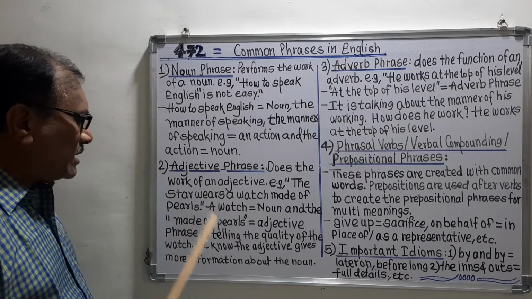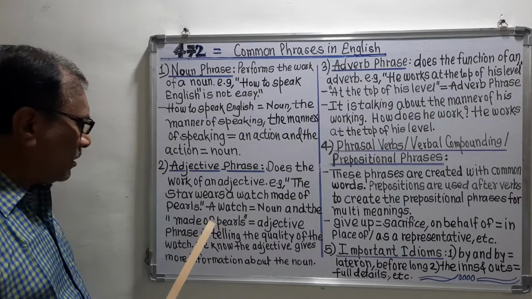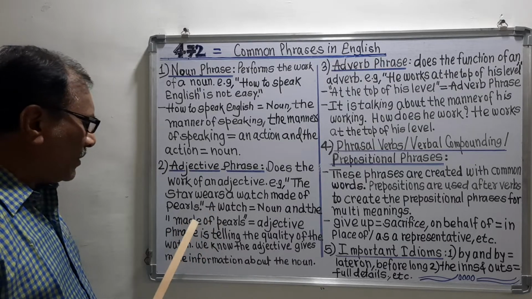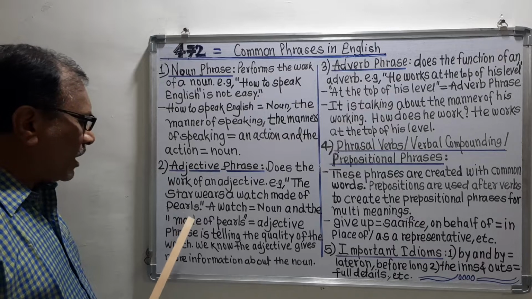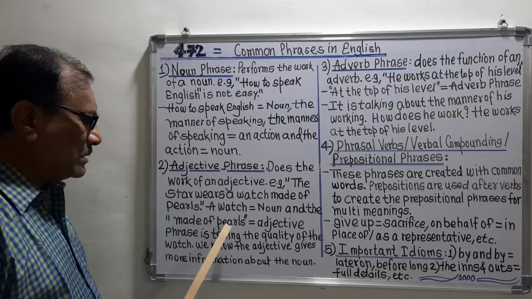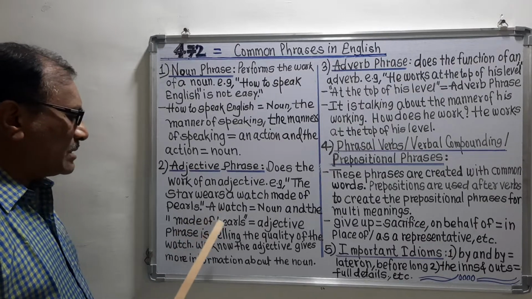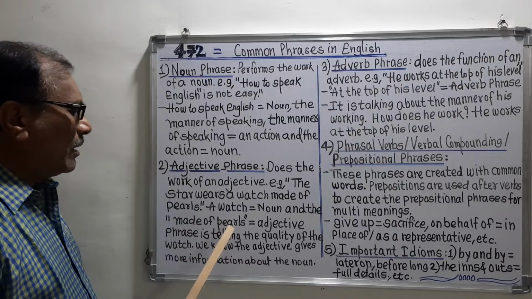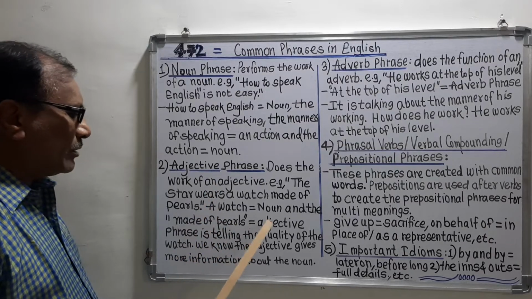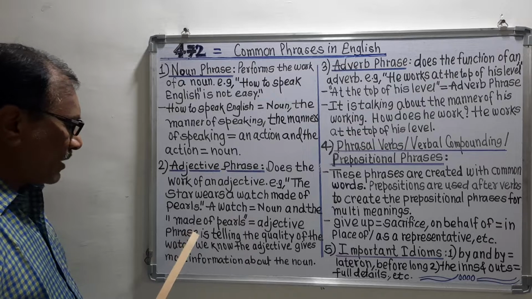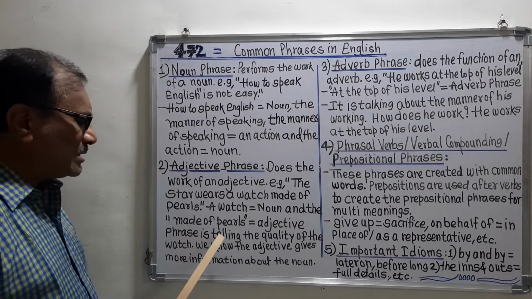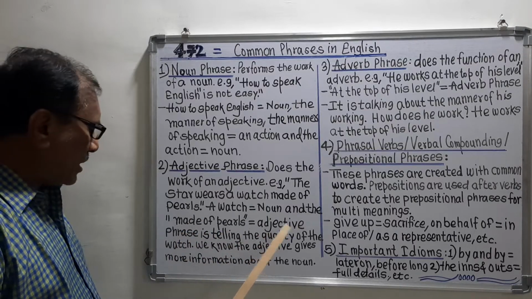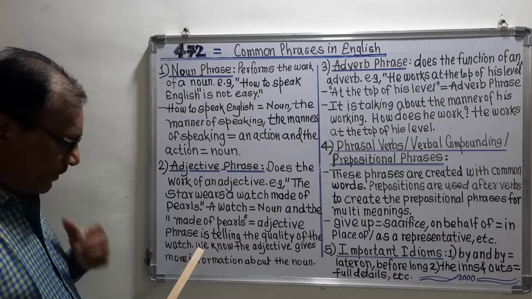A phrase is a collection of words. Remember here, there are three words: made of pearls. These three words have made the phrase that is called the adjective phrase. And this adjective phrase is telling the quality of the watch.